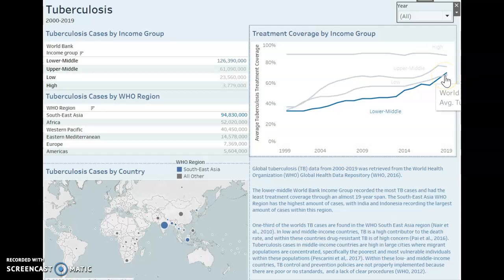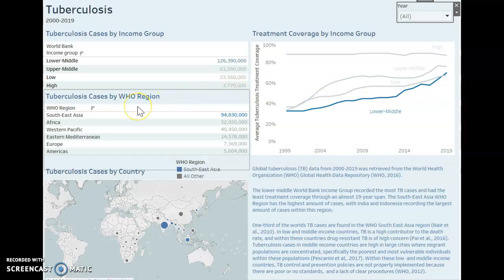The lower to middle, and upper middle income class treatment coverage continued to increase from 2000 to 2019. As you can see, for the high income class, treatment coverage has been steady through this time period in the high 80%. And here in 2019, we see that the average tuberculosis treatment coverage is 87%.